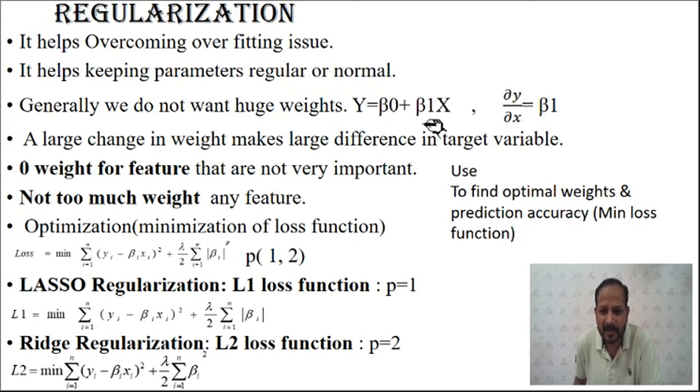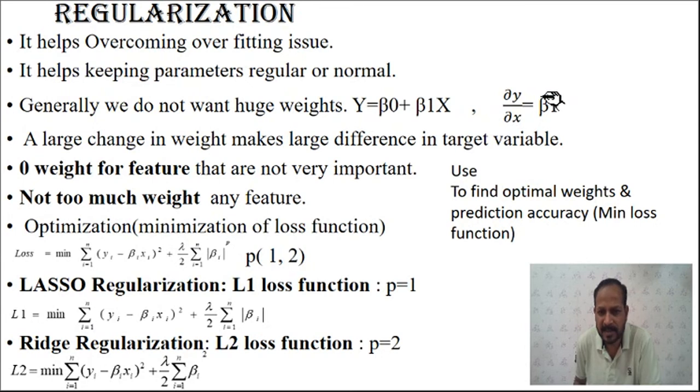If we take the derivative of this, y is your dependent variable and x is the independent variable. If we take the derivative of y with respect to x, dy by dx, it equals only beta 1, because beta 0 is the constant bias, and only beta 1 will remain.